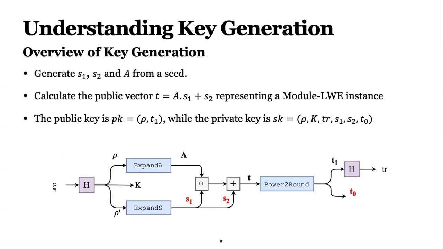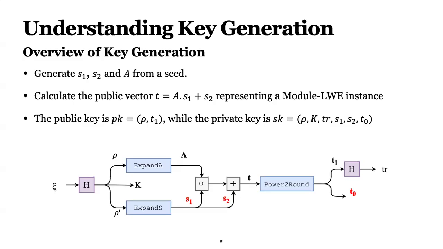So let's go over key generation. First, we have a seed, and using this seed, we are generating S1, S2, and public information A. And we have a public vector T.